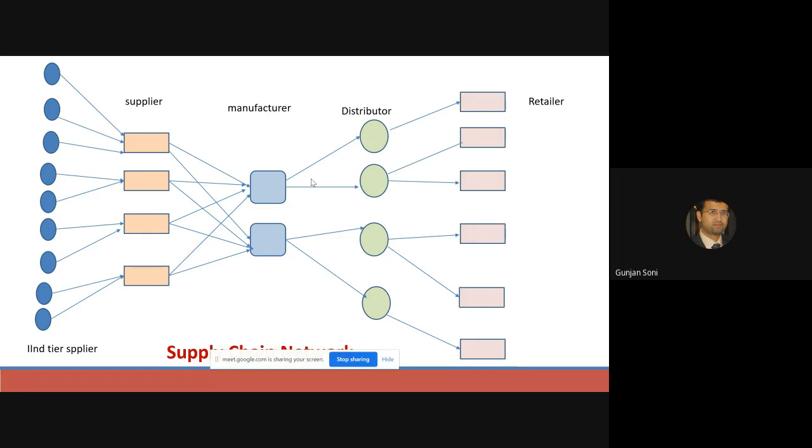What about Reliance? For certain products, let's say the farm produce or the agri supply chain of Reliance. They are owning the raw material. They are not taking from distributors the vegetables and fruits which you purchase from Reliance Fresh. They are not going to the mandi and getting these.